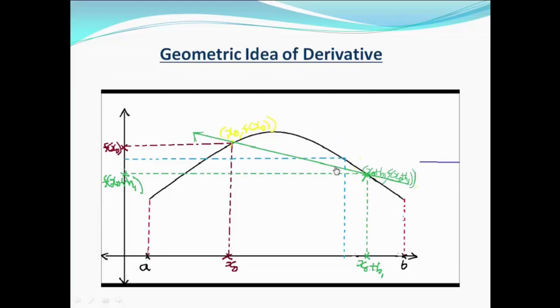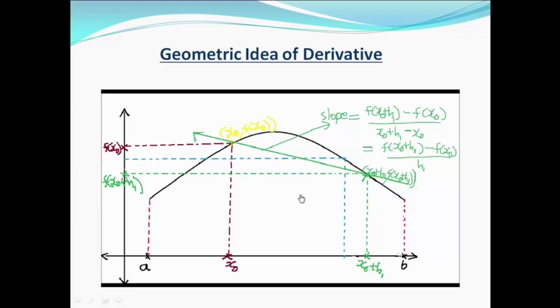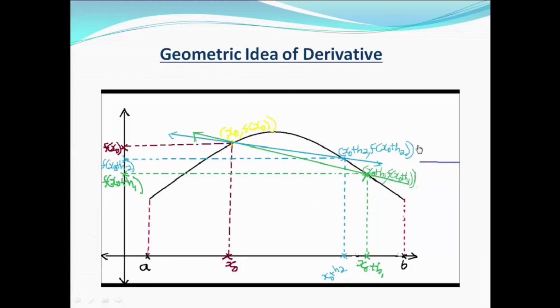So for h1 this is the slope: f of x0 plus h1 minus f of x0 divided by h1, and for h2, which we are approaching towards x0, the slope of this line becomes f of x0 plus h2 minus f of x0 divided by h2.